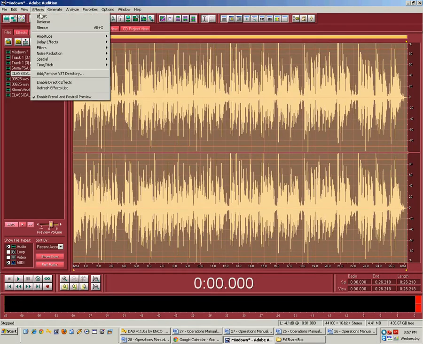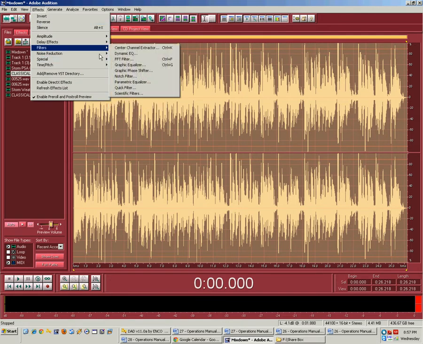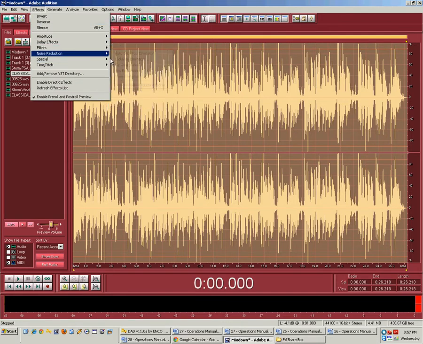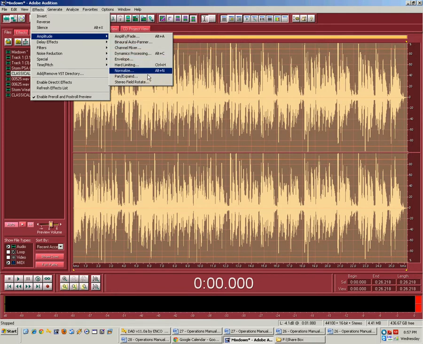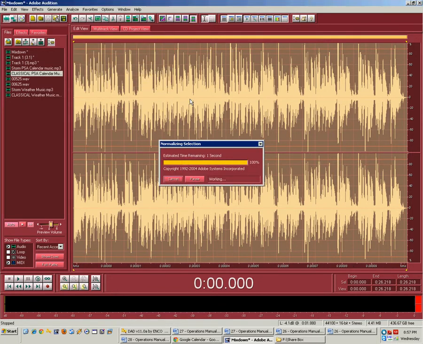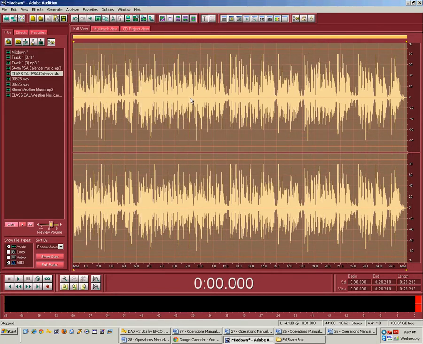I am going to normalize it at 80%. Or is it amplify, normalize, 80%. 80% because it's going to go on Storm.